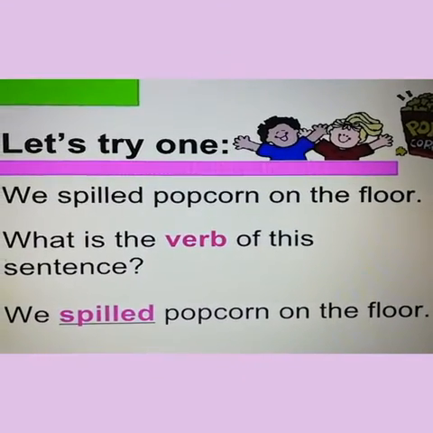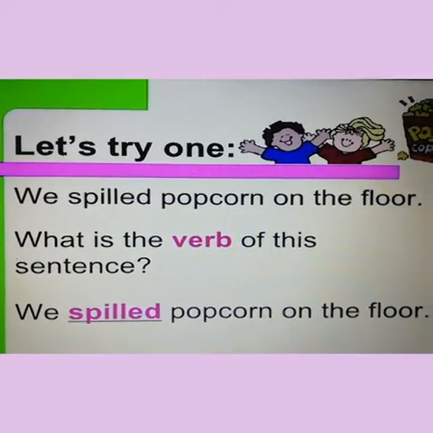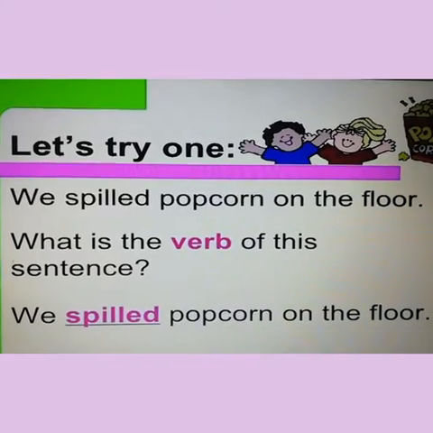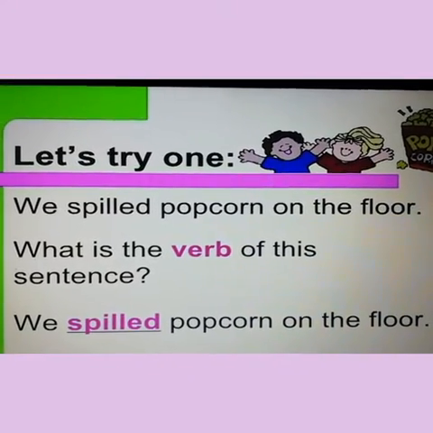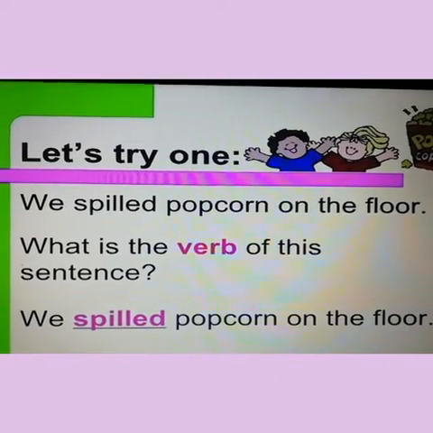Let's try one. We spilled popcorn on the floor. What is the verb of this sentence? Spilled. Who has done the action in the above sentence? We. Okay, so the subject is we.